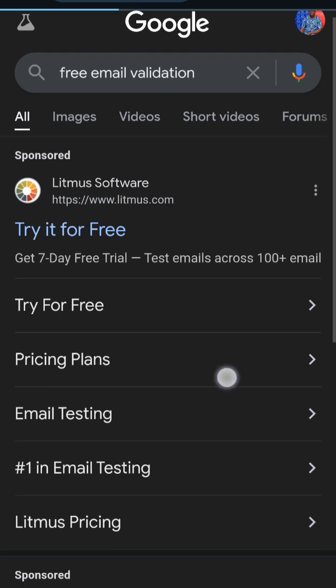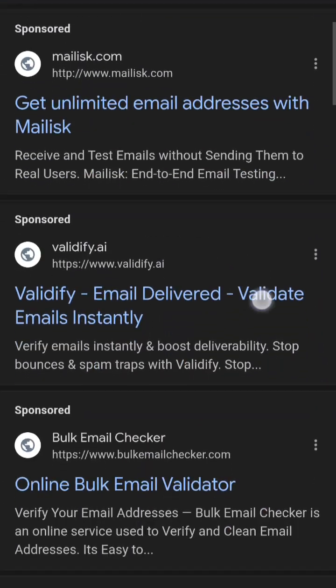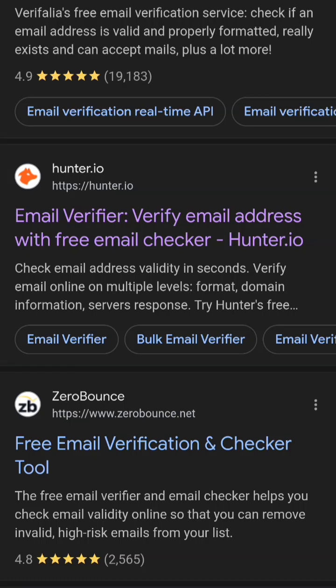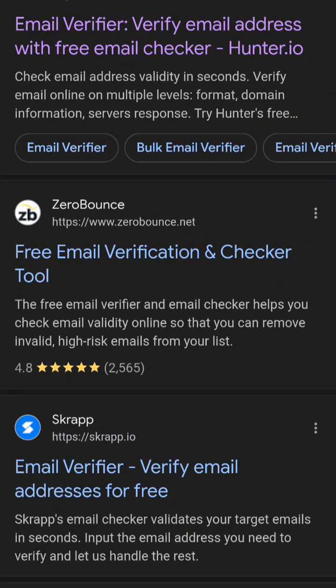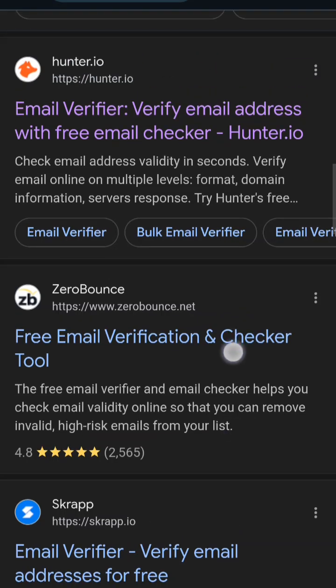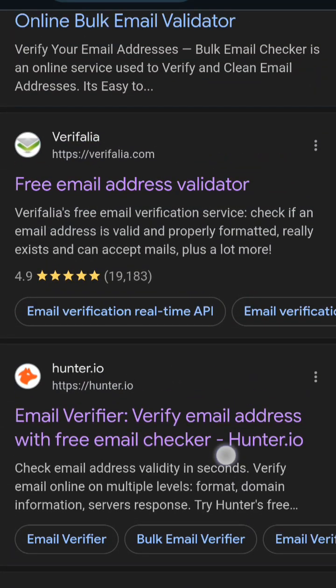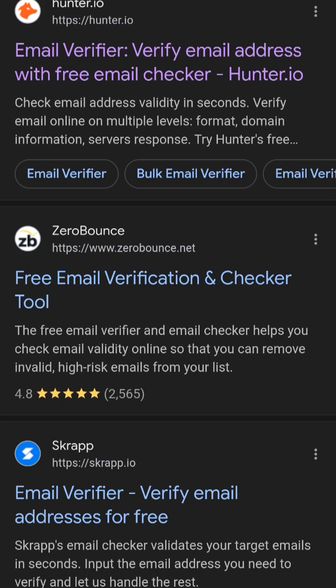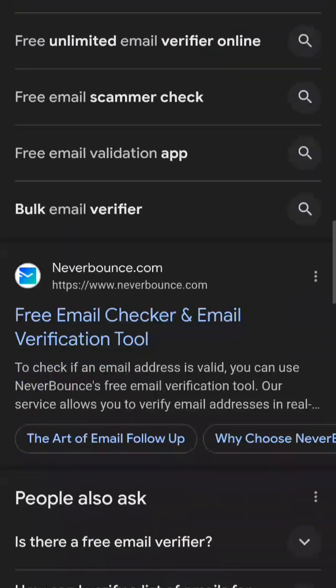When you search for that and go down, you can see that there are so many free email address validators and free email verifiers, different names, but the same particular service. And you can see some unique branding like ontai.io, verifier. Those are the big bosses in the market. So there are so many platforms.